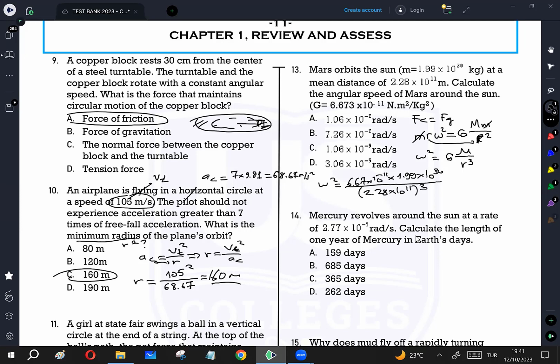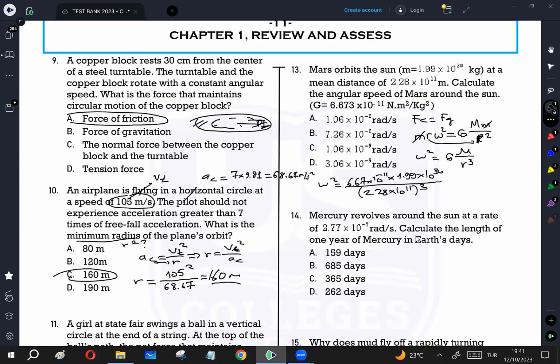So we are going to apply the calculator. 6.67 times 10 to the power of negative 11 times 1.99 times 10 to the power of 30 divided by bracket 2.28 times 10 to the power of 11 close bracket cube.